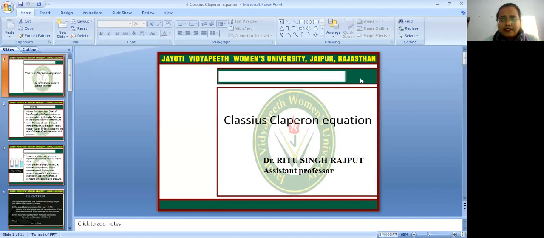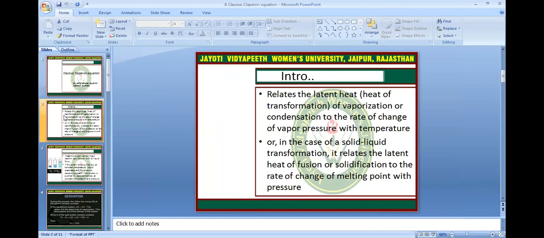Today's topic is the Clausius-Clapeyron equation. What is the Clausius-Clapeyron equation? It relates the latent heat of vaporization or condensation to the rate of change of vapor pressure with temperature. In our previous session we discussed the vapor pressure of a pure liquid, and how it changes with an increase or decrease in temperature. Or, in the case of solid-liquid transformation, it relates the latent heat of fusion or solidification to the rate of change of melting point with pressure.